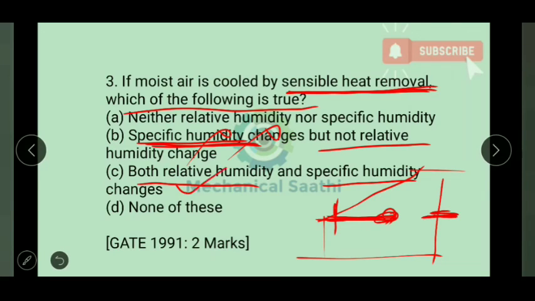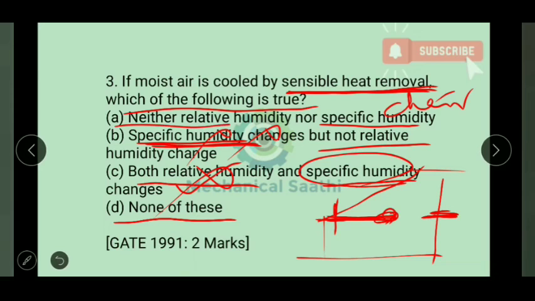Relative humidity changes but we can't say specific humidity changes, so this option is also wrong. Let us check the first option: neither relative humidity nor specific humidity changes.